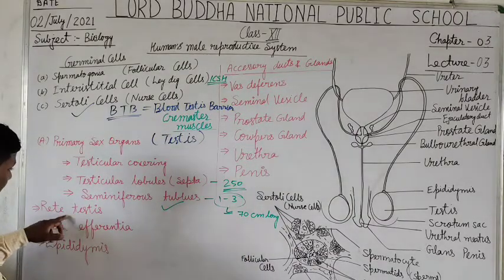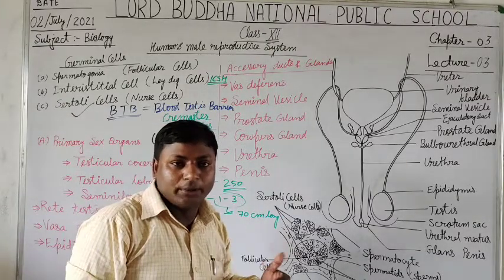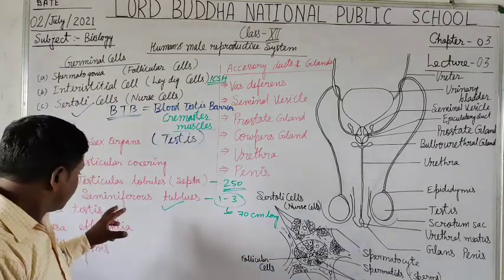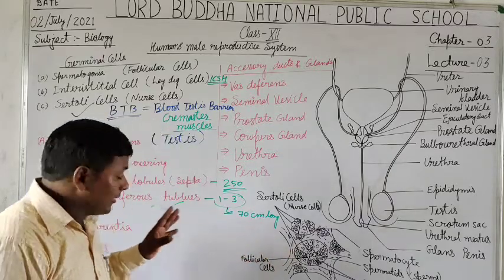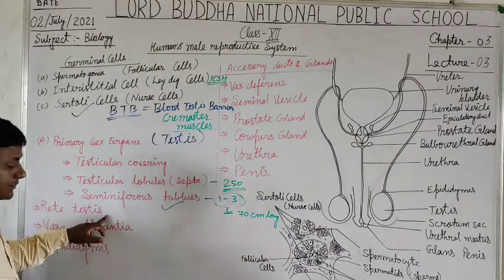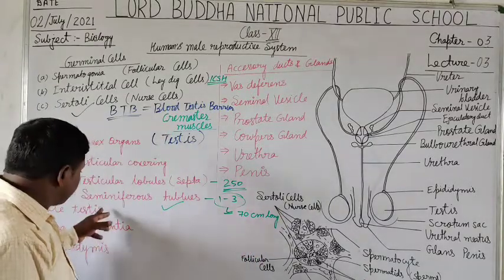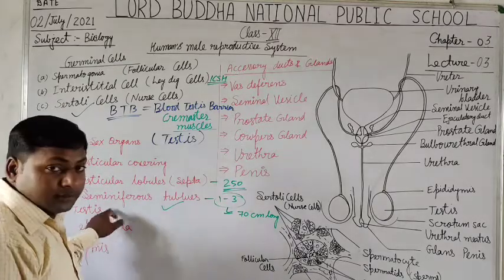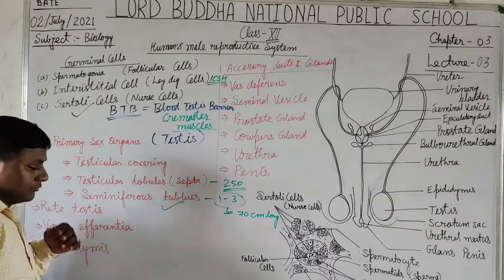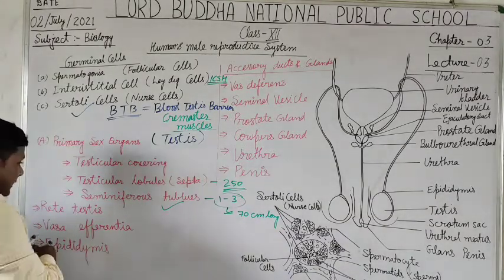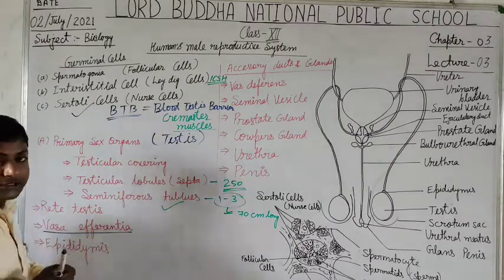Now students, after the seminiferous tubules, the rete testis. The seminiferous tubules open into a common duct. About 10 to 20 seminiferous tubules join with the rete testis. The rete testis helps in collecting the sperms from the seminiferous tubules and passes them to the vasa efferentia. Yes, students. Next to the rete testis, the sperm further passes into the vasa efferentia.